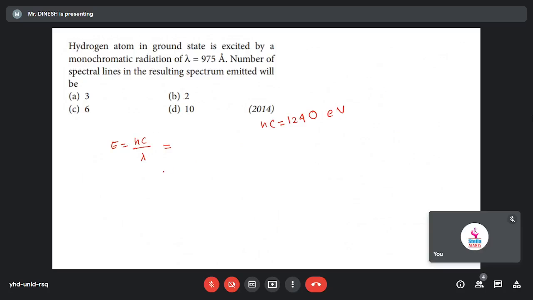So this will be 1240 divided by lambda, that is 975, and that will be in eV.